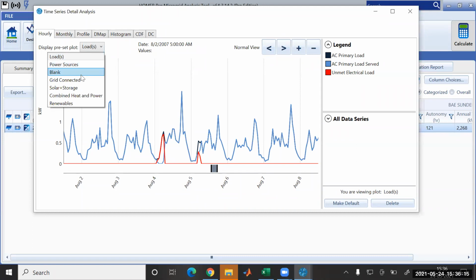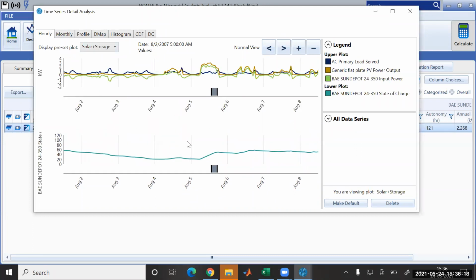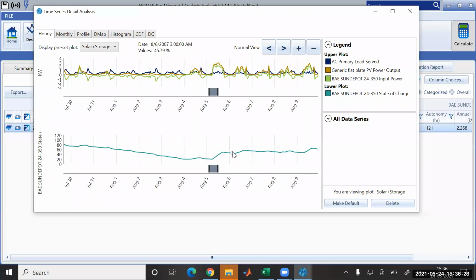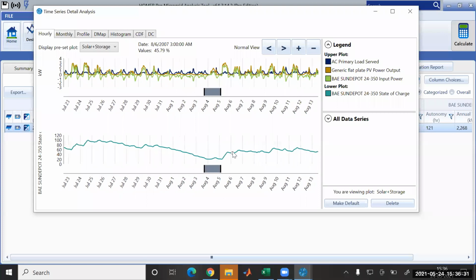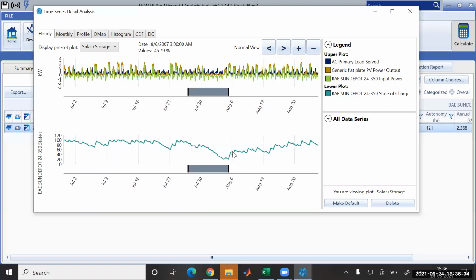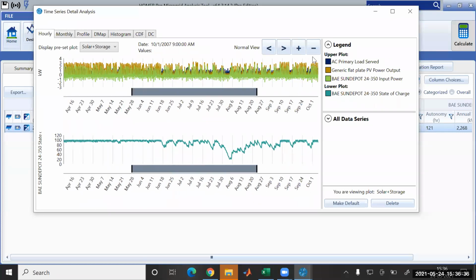Similarly you could go for the solar plus storage. This is your solar plus storage. This is your battery, at 100%, and we could see that it generally lies around 60, or we could reduce that. The shape of the battery could tell you more, about the history, why it is being unmet. See that it's the degradation, as the solar is not being generated in this particular region.